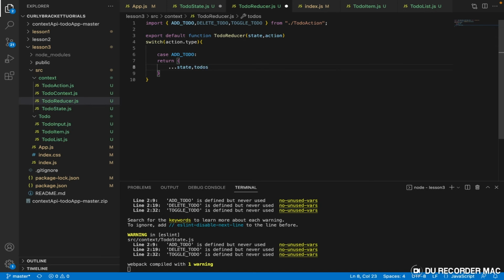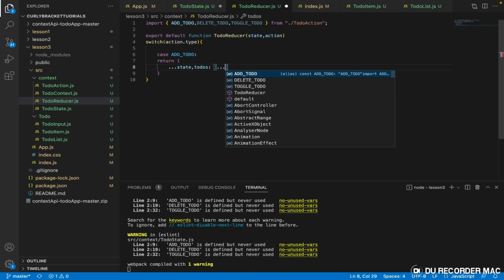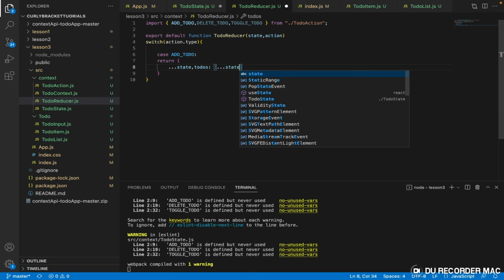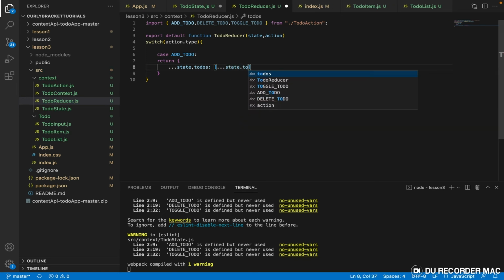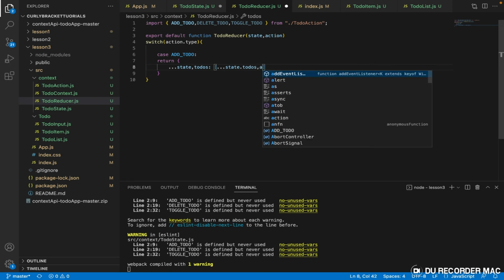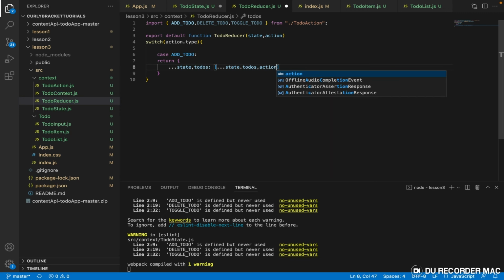Do the following, right? Add this particular item called to-dos, and that item should contain the following. Whatever the item already has, state.to-dos, comma, action.payload. Now I'm going to explain this as much as I can.